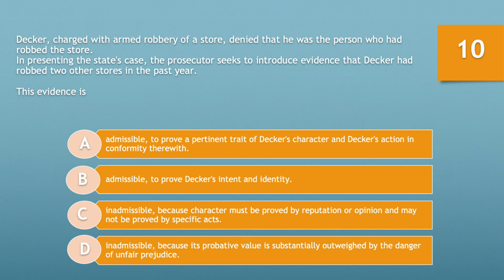Question number 10, the last question in this grouping. Decker, charged with armed robbery of a store, denied he was the person who had robbed the store. In presenting the state's case, the prosecutor seeks to introduce evidence that Decker had robbed 2 other stores in the past year. The evidence is A, admissible to prove a pertinent trait of Decker's character and Decker's action in conformity therewith. B, admissible to prove Decker's intent and identity. C, inadmissible because character must be proved by reputation or opinion and may not be proved by specific acts. Or D, inadmissible because its probative value is substantially outweighed by the danger of unfair prejudice. Take 10 seconds. Choose the best answer now.